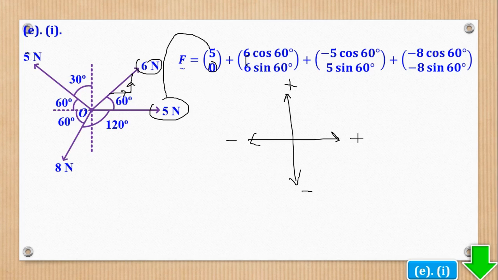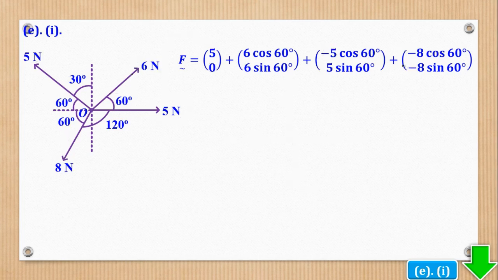Then for this 5, horizontally you move to the left, which is negative, and then upward, which is positive. That is why you see a negative here and a positive here. Then this 8, horizontally you move to the left, which is negative, and also downward, which is negative. That is why you see negative here and negative here.